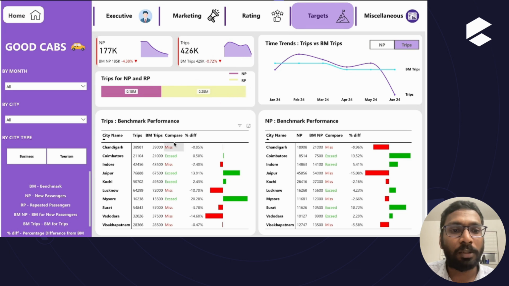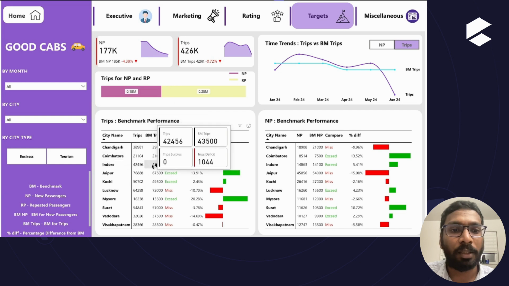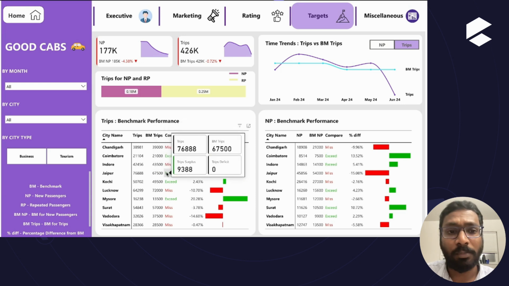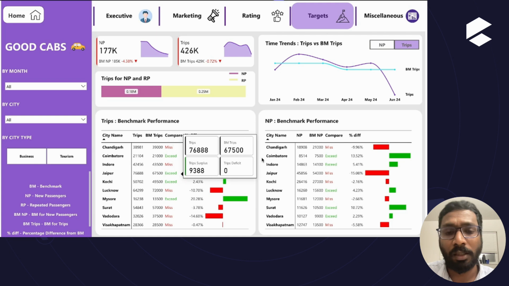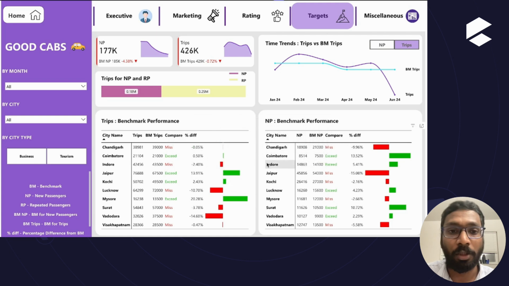And there are two tables which show benchmark performance, one for trips and the other for new passenger. When we hover over new passenger, we can get the surplus value when it is compared with the benchmark of that city. And similar analysis is done for trips as well. For each city, we can hover over and check whether the city has met its benchmark or not.